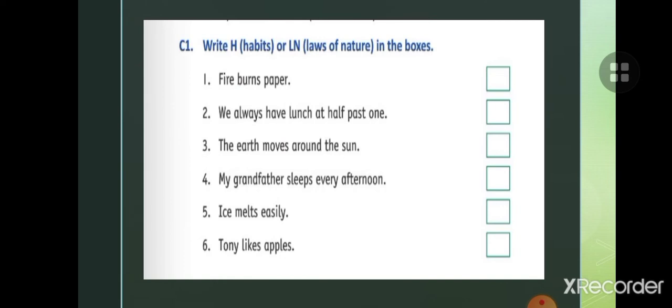The earth moves around the sun. You know that it's a law of nature. You will write LN here. So children, you have to read the sentences and write H for habit and LN for laws of nature.